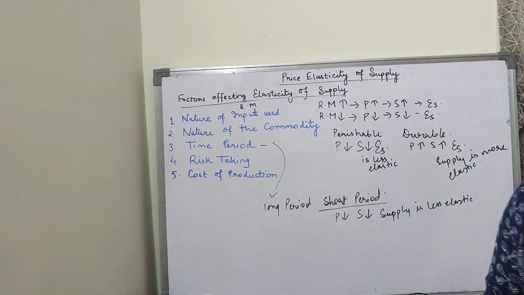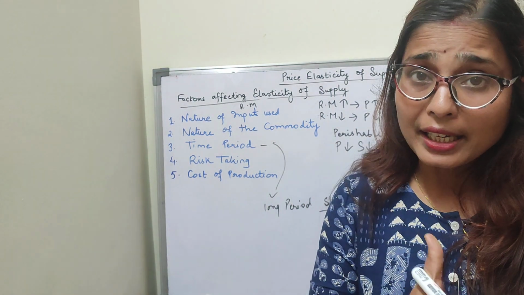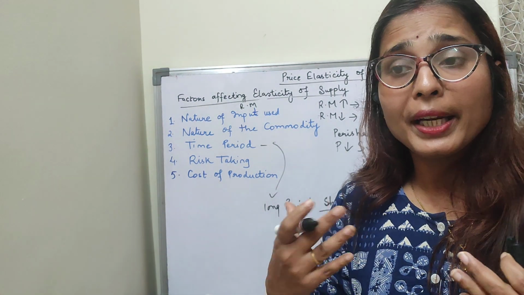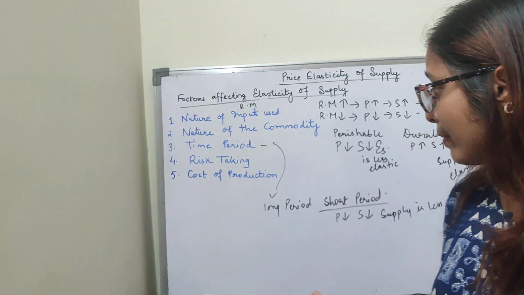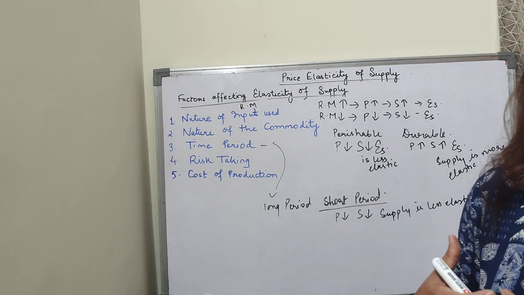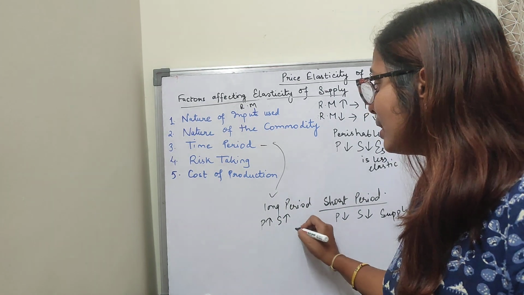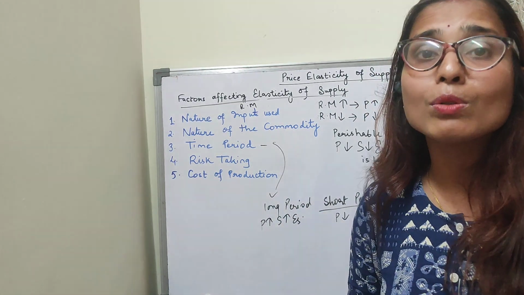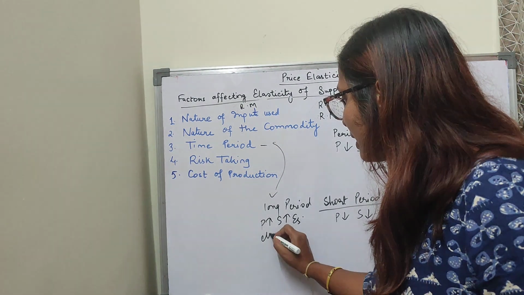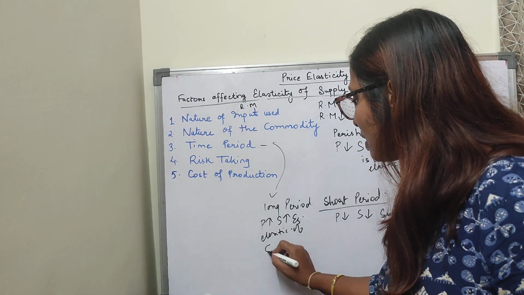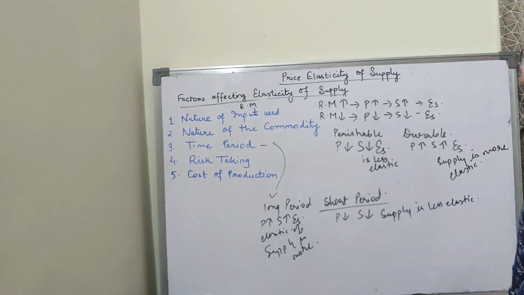In the long period, I have much time to change my fixed factors, to arrange the capital, to bring more raw materials, to hire more laborers. So for that reason, if I have more time, I can increase the production. As I increase the production, supply also increases. Thereby I can say elasticity of supply is more. That means supply is more elastic in nature. Clear, children? Here I can say that elasticity of supply is more. Clear? I hope I have cleared.